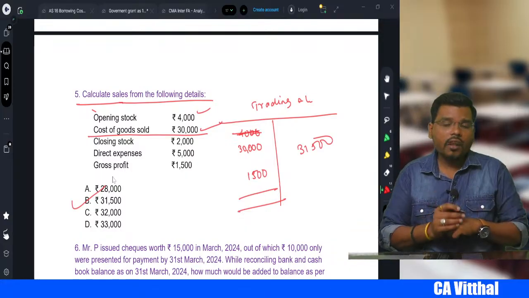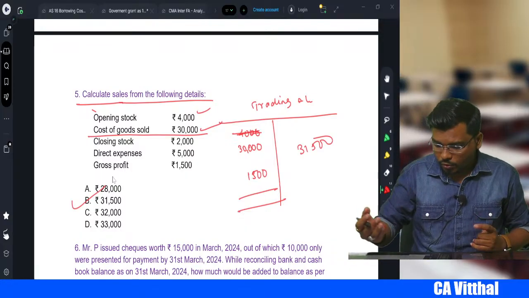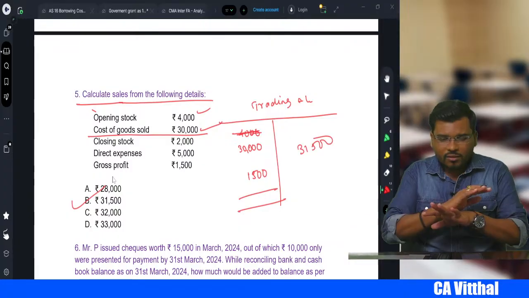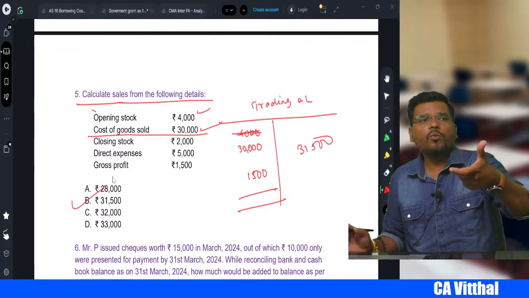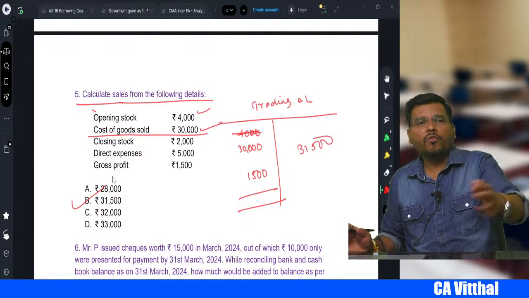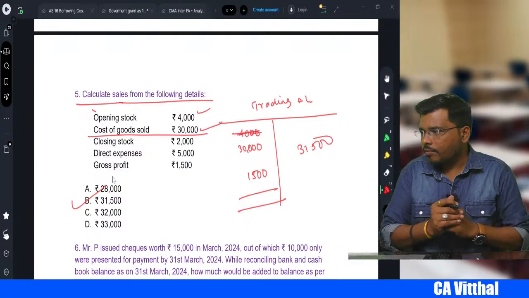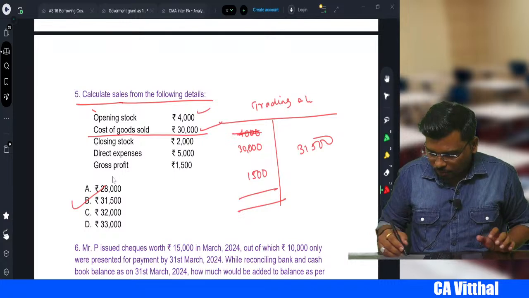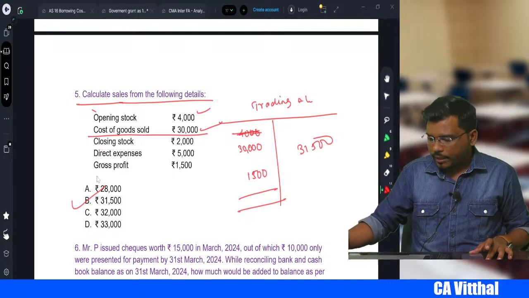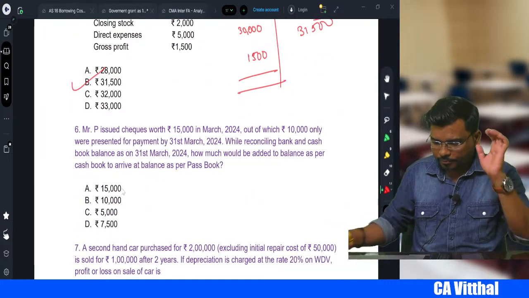Many students will write here opening stock, then cost of goods sold, all these things. That is not required at all. To the cost of goods sold you add the profit, you will get the sales, right, my dear students? So what is the option, sir? Option B will be the correct option. Come to the next one.